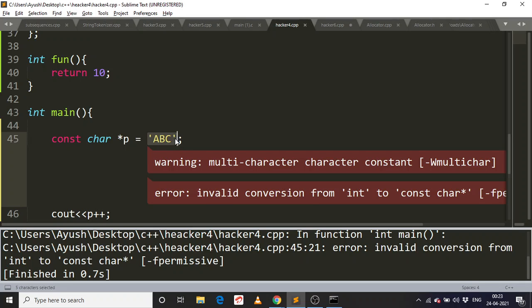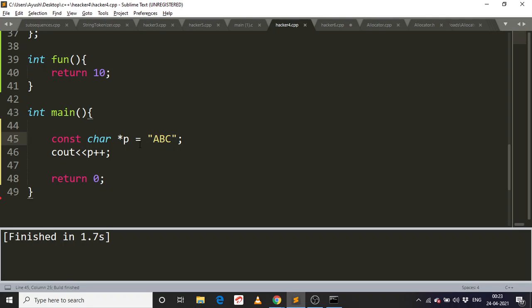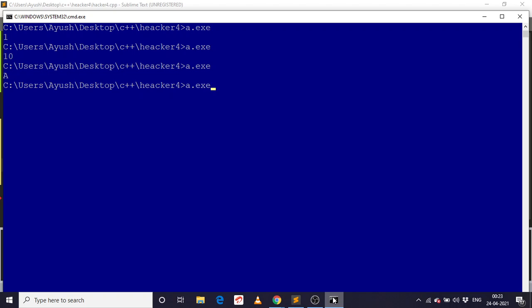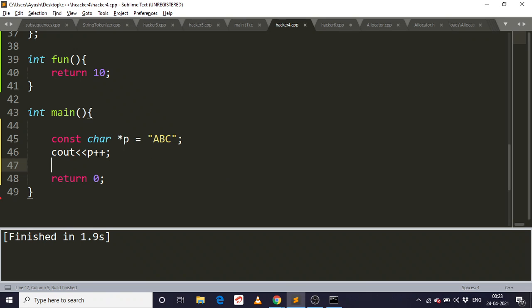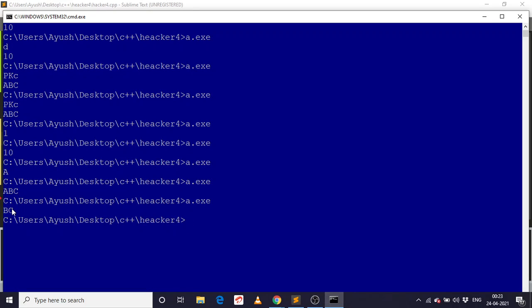Okay, so it should be a string. Zero, so yeah, you can see.